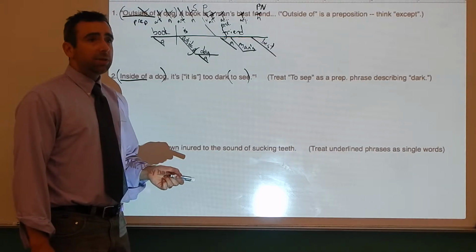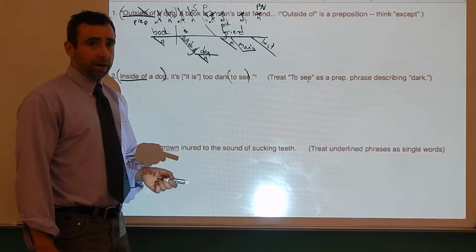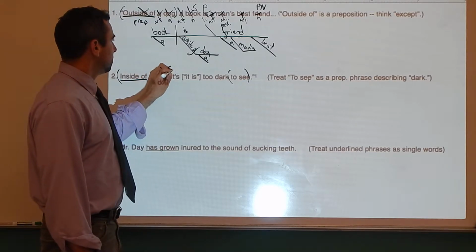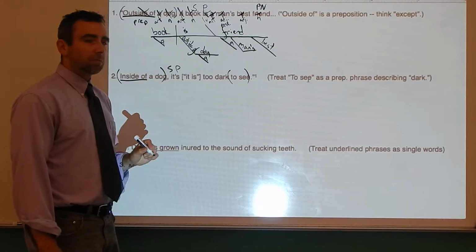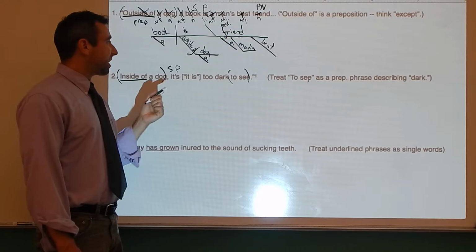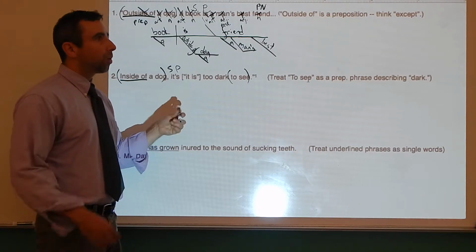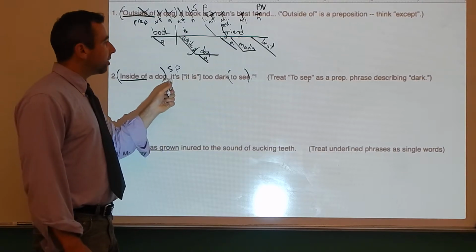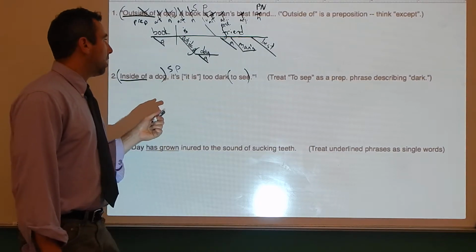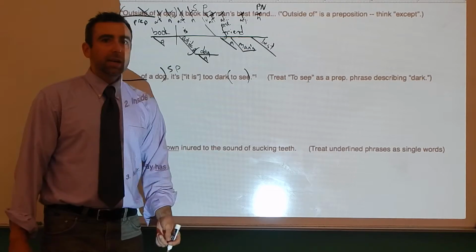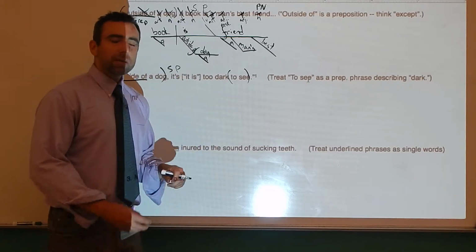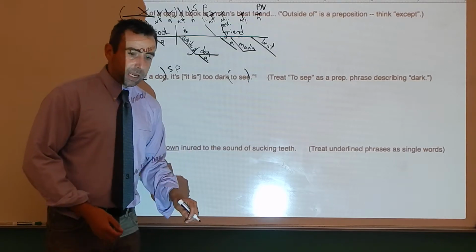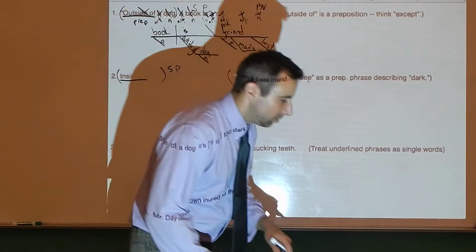Okay, the next thing to do is identify the subject and the predicate. Pause the video, do that now. All right, the subject is it, and the predicate is. If you labeled it above these words, of course, you know that's fine, okay? When it's in brackets, that means like, hey, here's how to think about this stuff that just came before. All right, now, it is what? It is to. No, that doesn't make sense. It is what? It is dark. Yes, that makes sense.